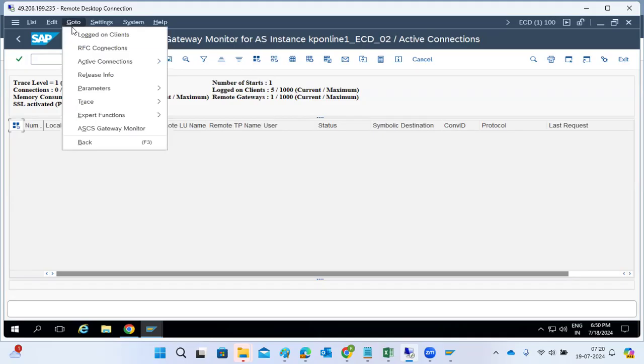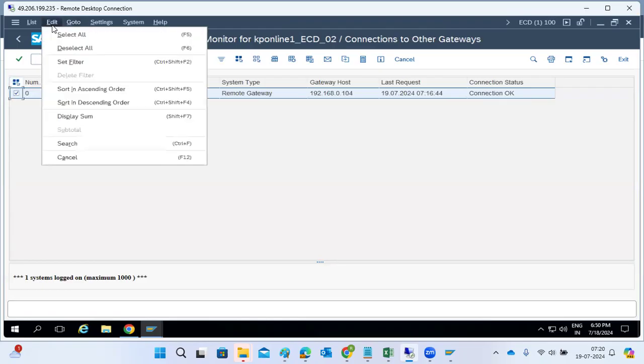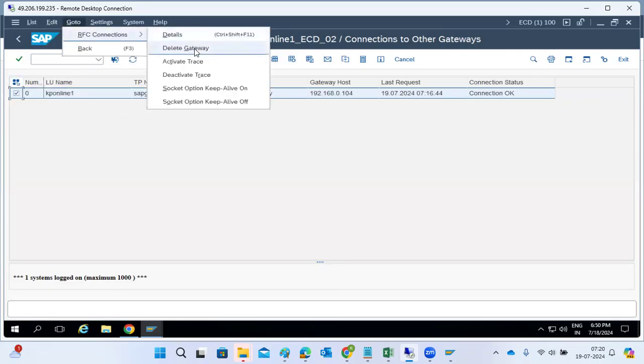As part of your connections, any RFC connection, application server to application server, if any connection is in disconnection status or connection timed out, we can remove that connection here. We can delete the connection from the gateway.